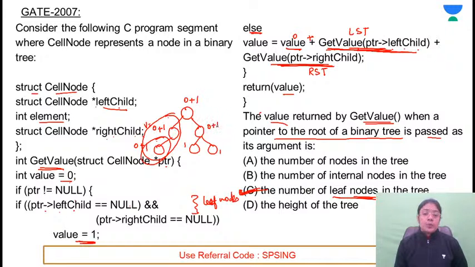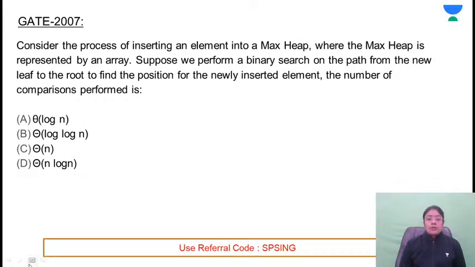Here it comes out to be 0 plus 1 plus 1. So in the right subtree, 2 leaf nodes are there, 1 plus 2. So in the complete tree, 3 leaf nodes are there. So the answer is 3 and 3 leaf nodes are there. These are the leaf nodes. Clear? So clearly this function is returning the number of leaf nodes in the tree. Any doubt? Clear. Let's move on to the next question.